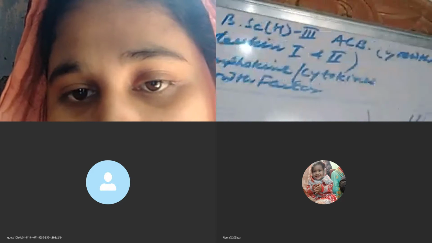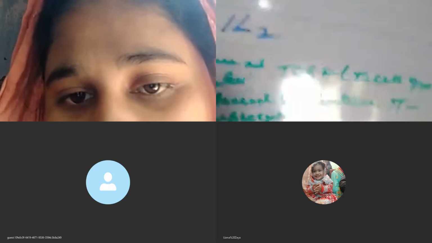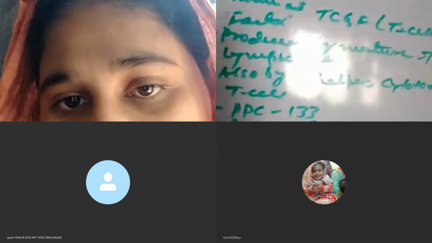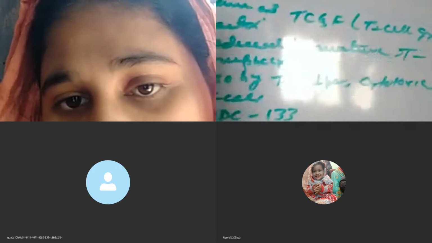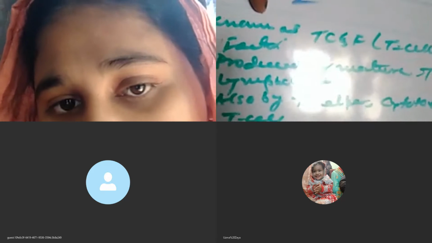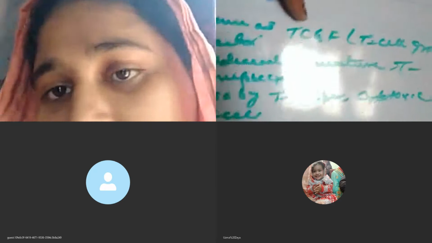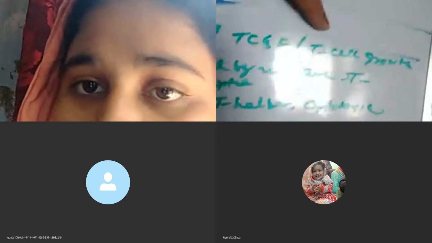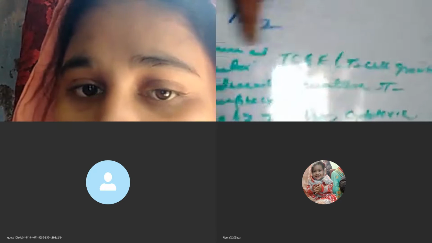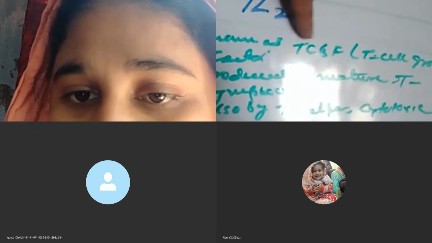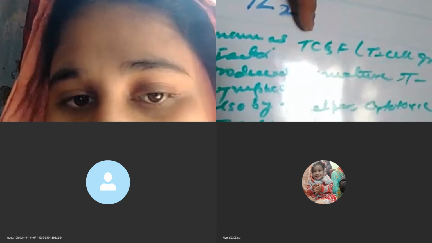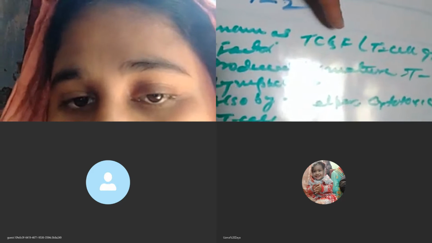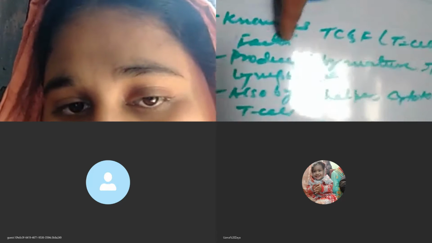Now look at the other side. This is IL-2. IL-2 is known as TCGF, and TCGF stands for T cell growth factor. T for T cell growth factor. This IL-2 is also known as TCGF, T cell growth factor.